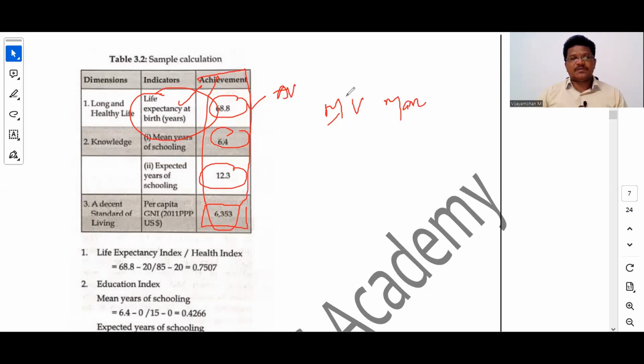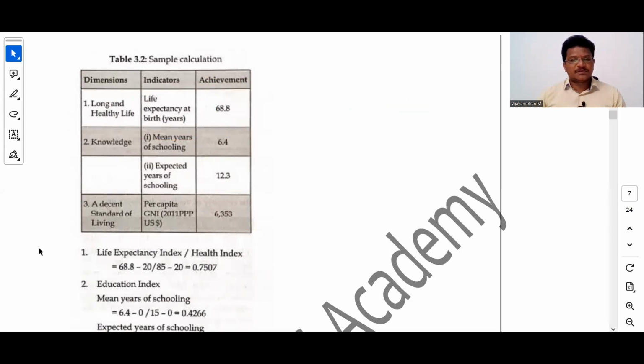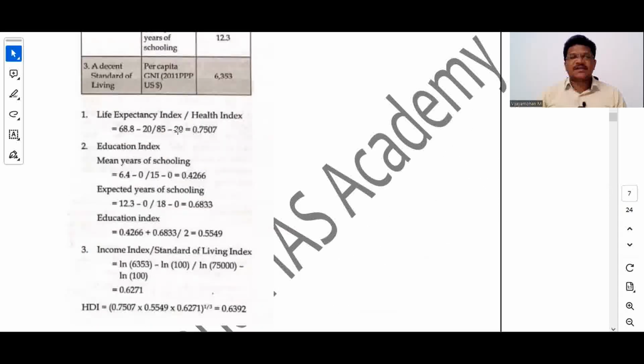First we will calculate the life expectancy index or health index. Actual value 68.8 minus minimum value 20, divided by maximum value 85 minus minimum value 20, gives 0.7507, which is the health expectancy index. And in the same way, for the education index, we calculate for mean years of schooling and expected years of schooling.